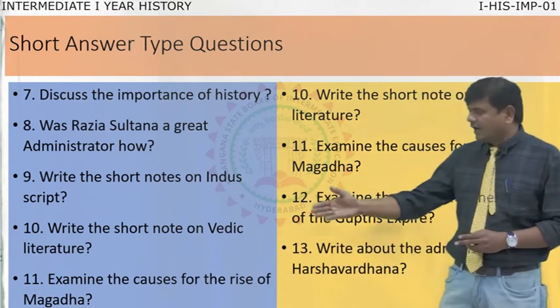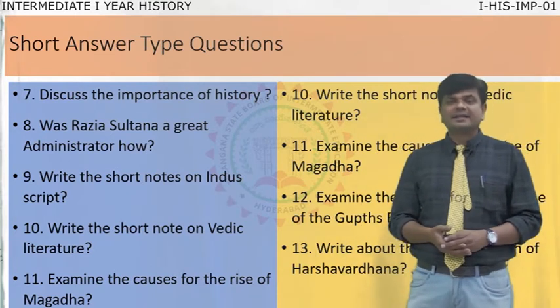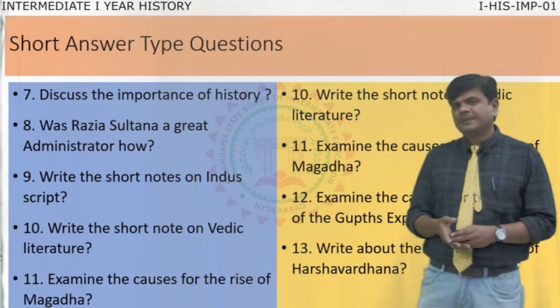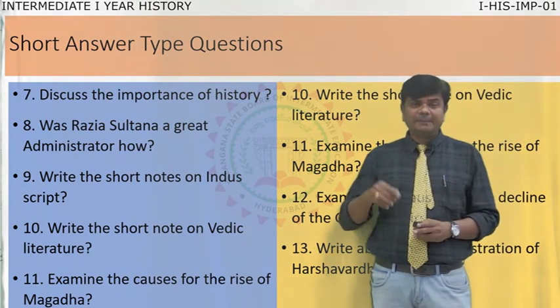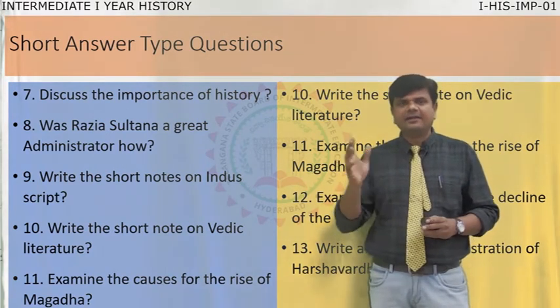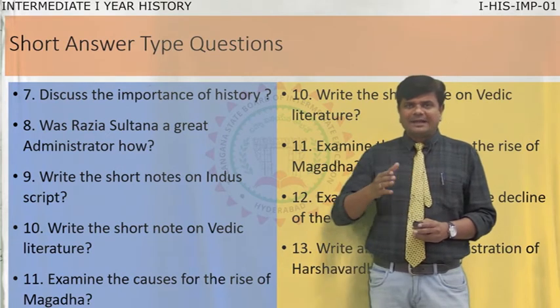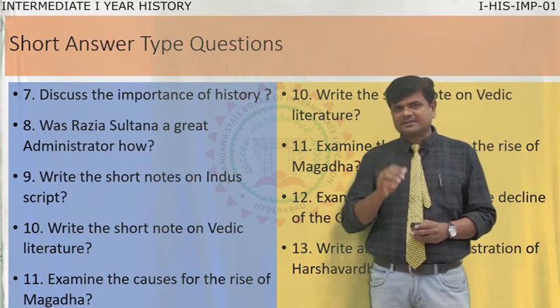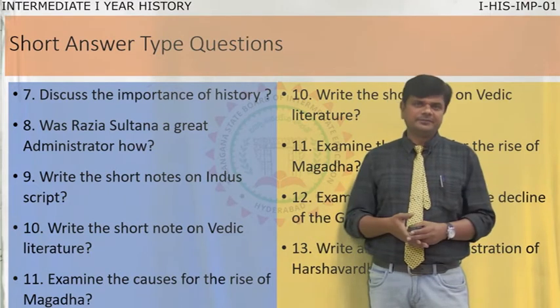Now moving to question number 11, that is examine the causes for the rise of Magadha. So the Magadha Empire was the first and biggest empire in ancient India. This Magadha Empire rose because there are some factors that contributed to its rise.